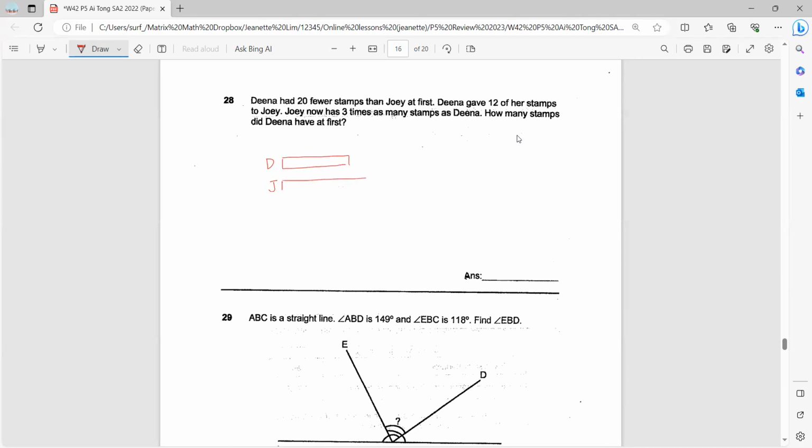So Joey will be 12 more. Sorry, Dina had 20 fewer, so there's 20, not 12. 20 fewer. Then Dina gave 12 to Joey. Okay, let's cut this. 12.